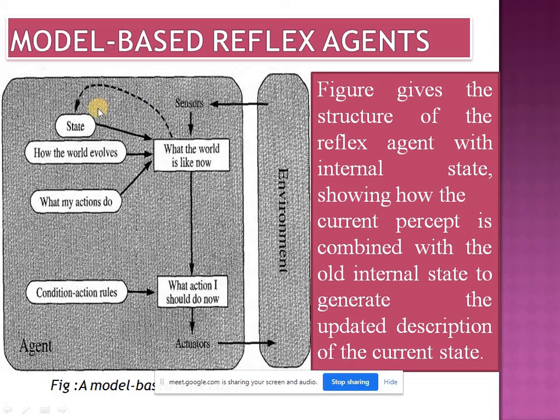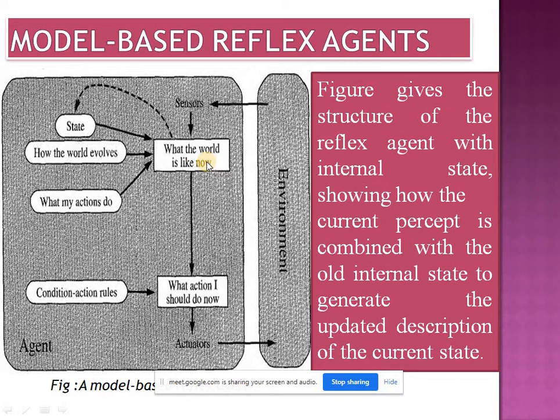It stores the current input into the state, also considering the history and what my action does. Means previously when we performed this operation, then what was my action result. Okay, by using this, it now updates what the world is like now.